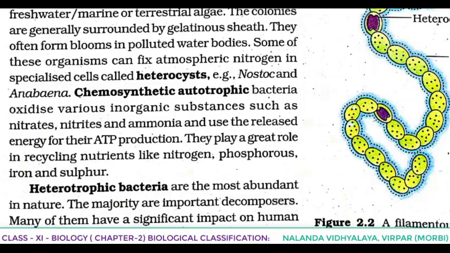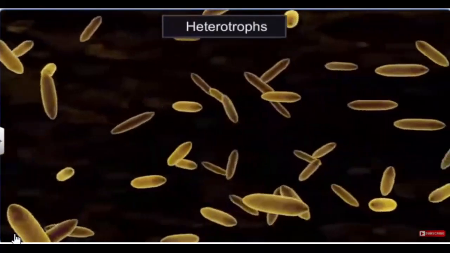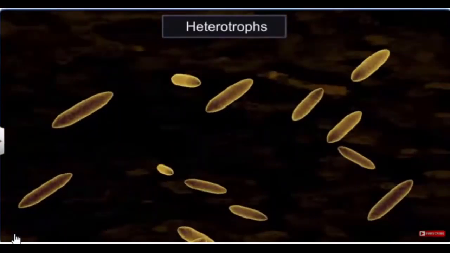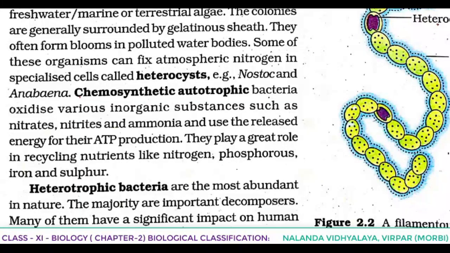So see here, first of all we told that heterotrophic bacteria are the most abundant in nature and the majority are important decomposers. Many of them have a significant impact on human affairs. For example, they are helpful in making curd from milk, some are helpful in the production of antibiotics, and some help in fixing nitrogen in legume roots, etc. Some are pathogens.